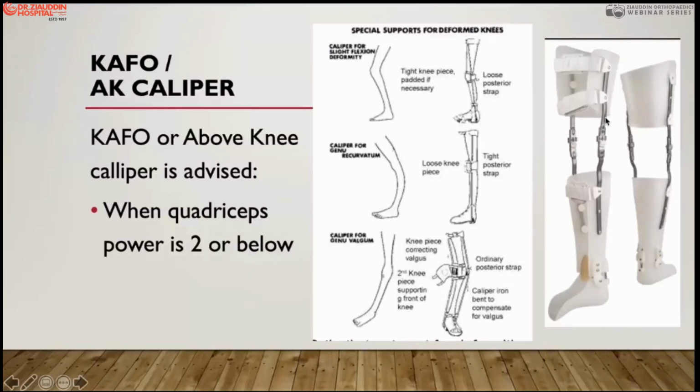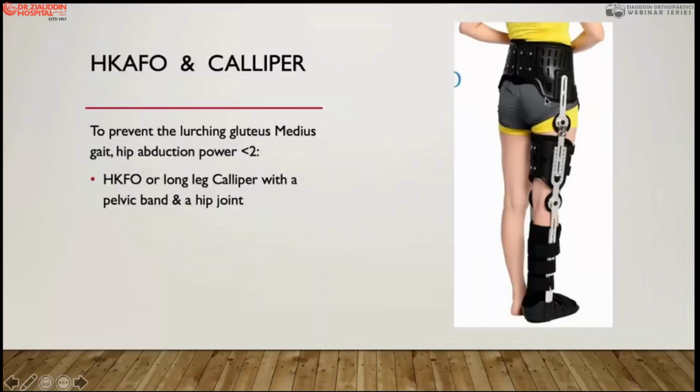And this is a KFO, with the foot paralysis as well, in the two views. But when there is a hip KAFO, there is a pelvic belt.